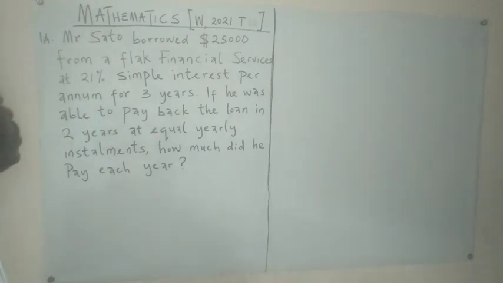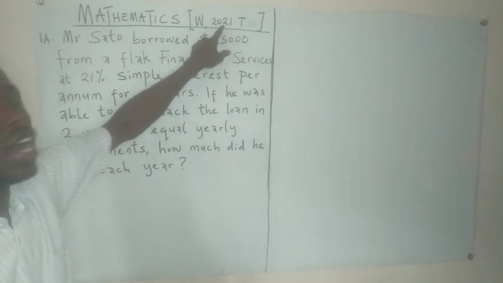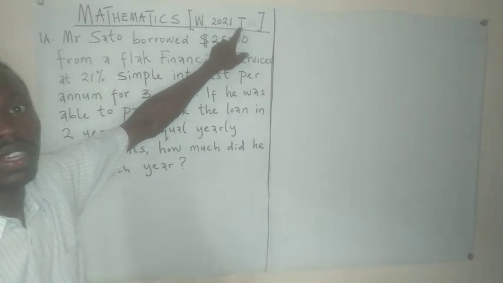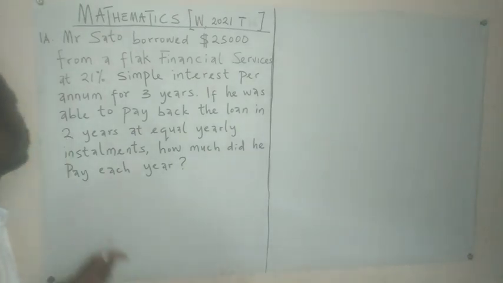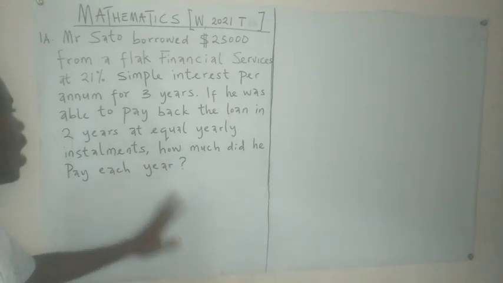Now we have a question on the board, and this one is in mathematics. This is the WAEC question, year 2021, and it is a theory question. It says that Mr. Sato borrowed $25,000 from Flask Financial Services at 21% simple interest per annum for 3 years. If he was able to pay back the loan in 2 years at equal yearly installments, how much did he pay each year?